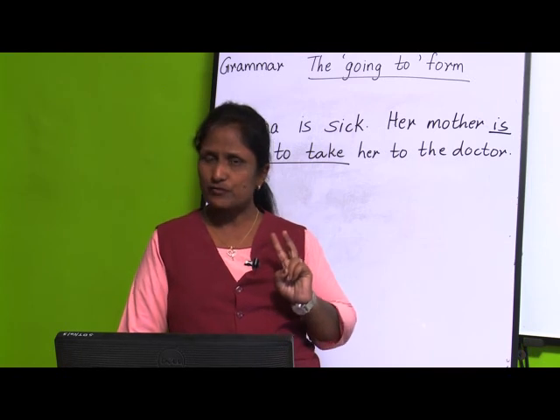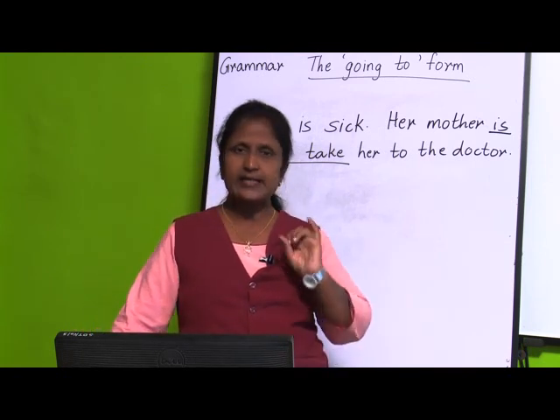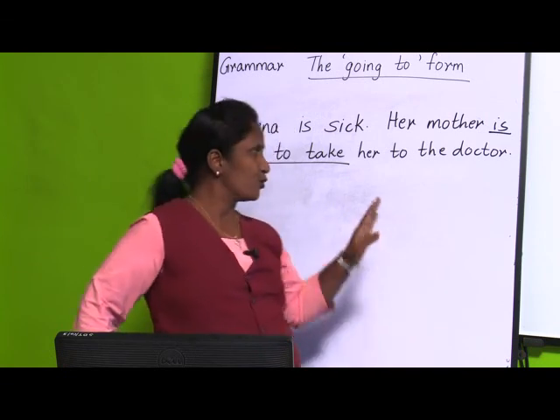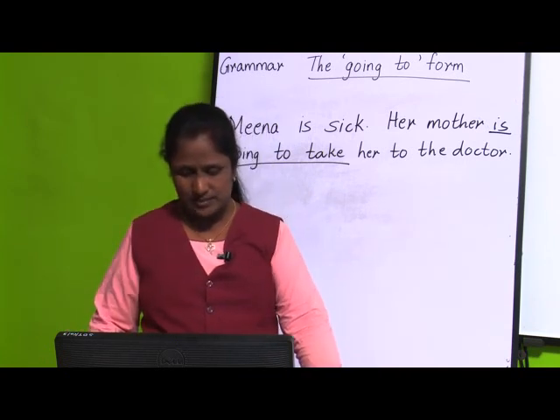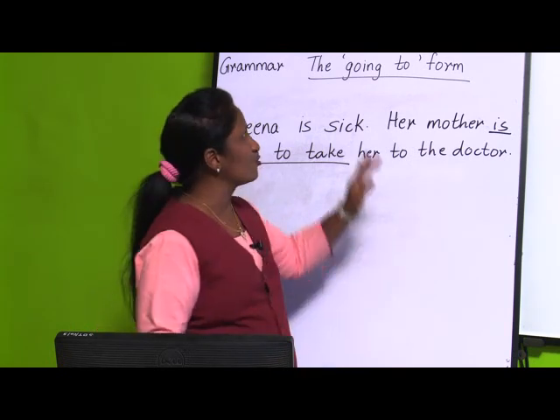Now, what things you have to remember, see children? For the going to form, we write is, are or am, and plus going to, and plus the original form of the verb. Then we use it when there is an intention of doing something in the near future. When do we use going to form?